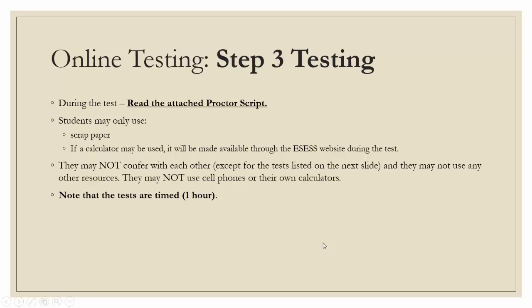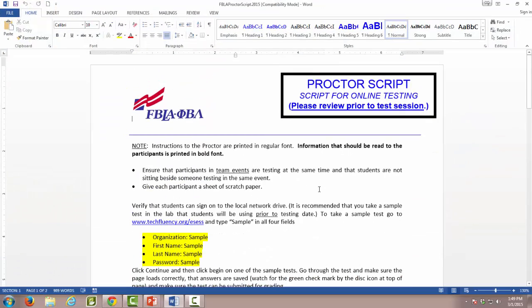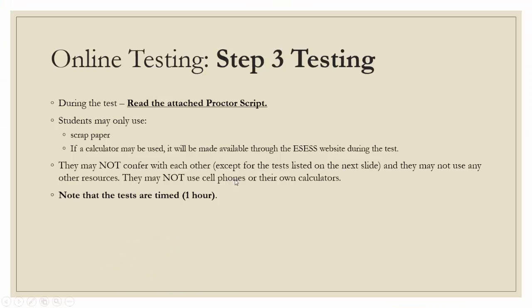Step 3, you'll read the proctor script that's attached to this email. It looks similar to this. You'll read this before each test that your students take. Students are allowed a scrap piece of paper. If they can use a calculator, one will be provided through the ESES website testing window.